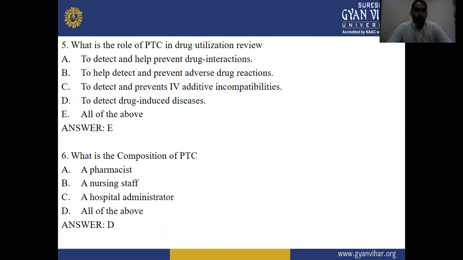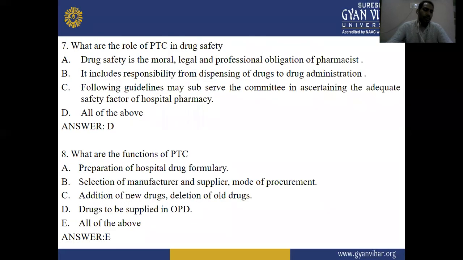Next question: what is the composition of PTC? Option A is pharmacist, option B is nursing staff, option C is hospital administrator, option D is all of the above. The right answer is D, all of the above. Next one, what is the role of PTC in drug safety?